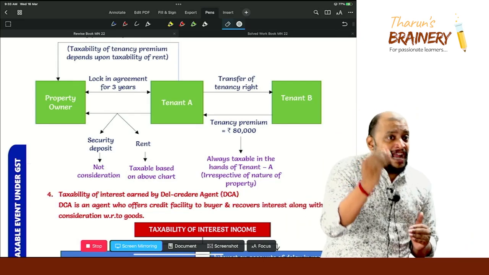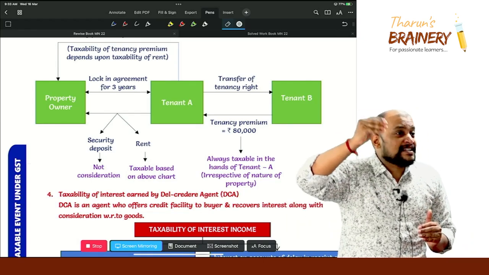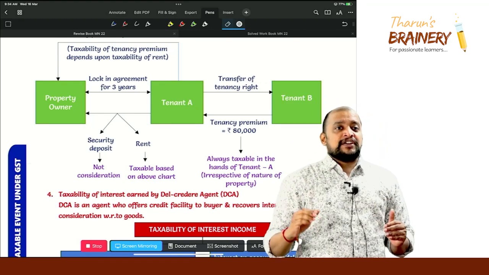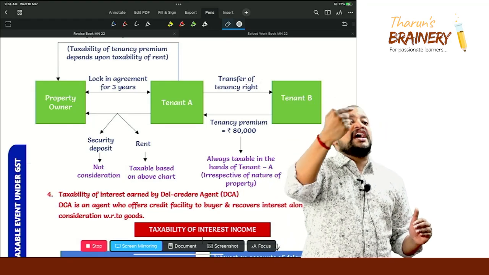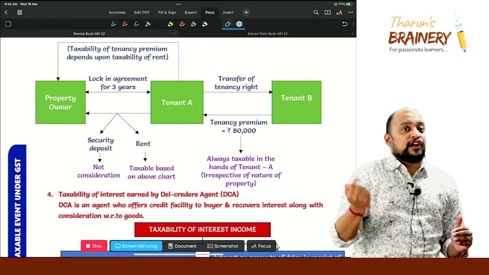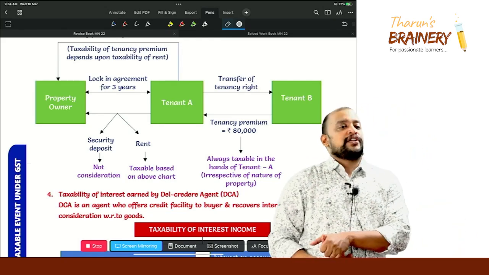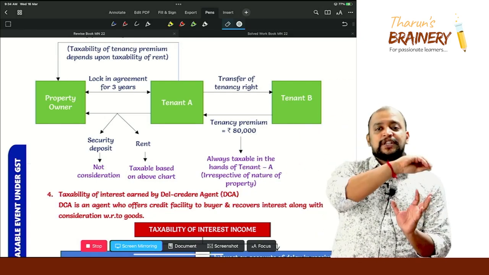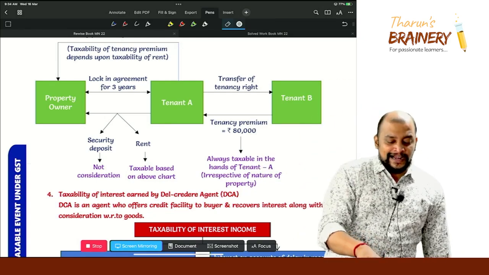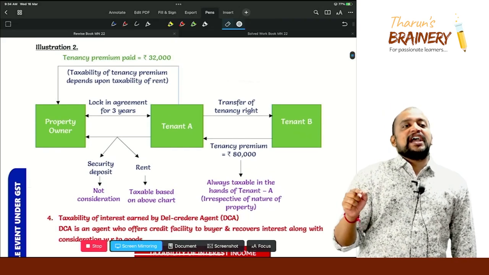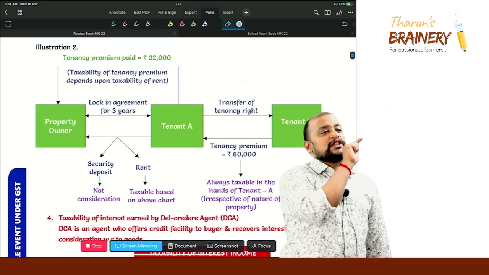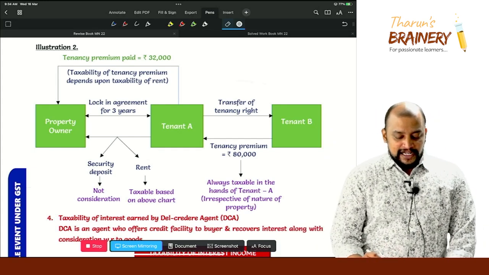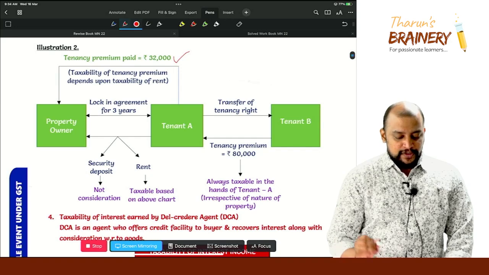Now the property owner may keep a clause in the tenancy contract. If tenant A transfers the tenancy right to tenant B, out of the tenancy premium received, a percentage should be shared with the property owner. Like that, a clause may be kept. You understood or not? That is subletting, some premium received should be shared with the property owner. Like that, if tenant A is sharing 32,000 rupees with the property owner, okay.